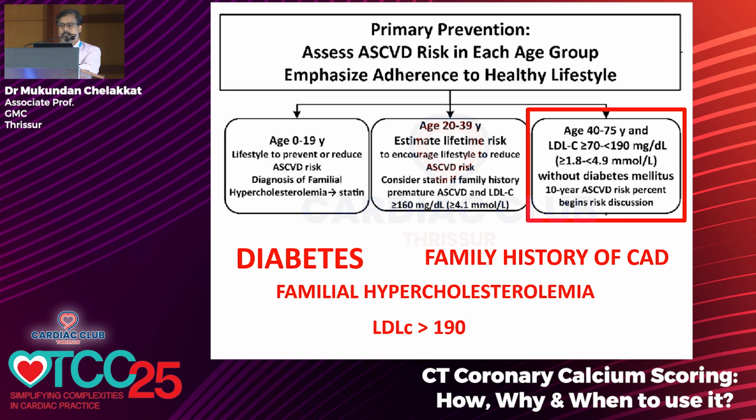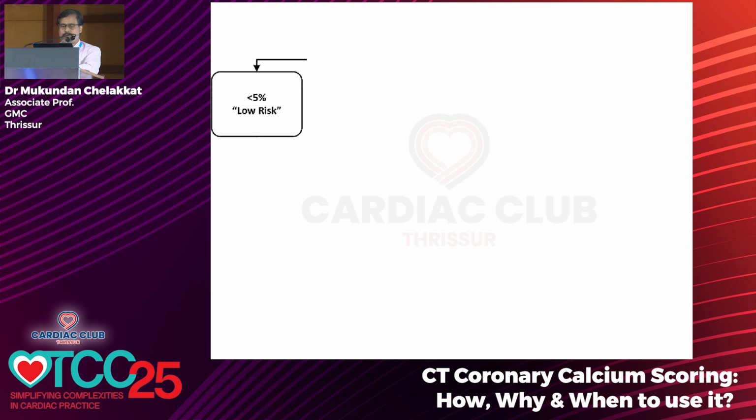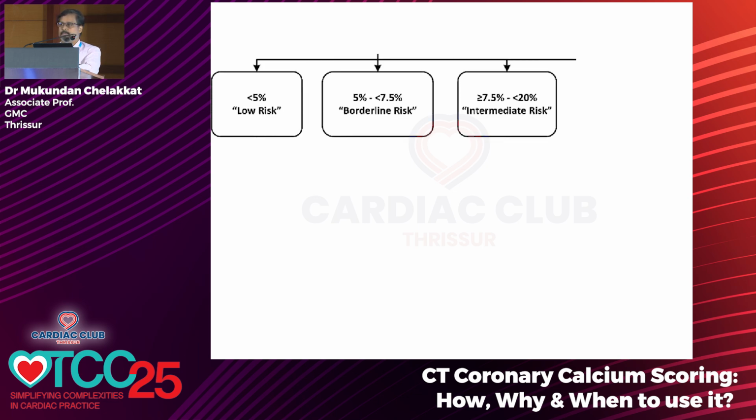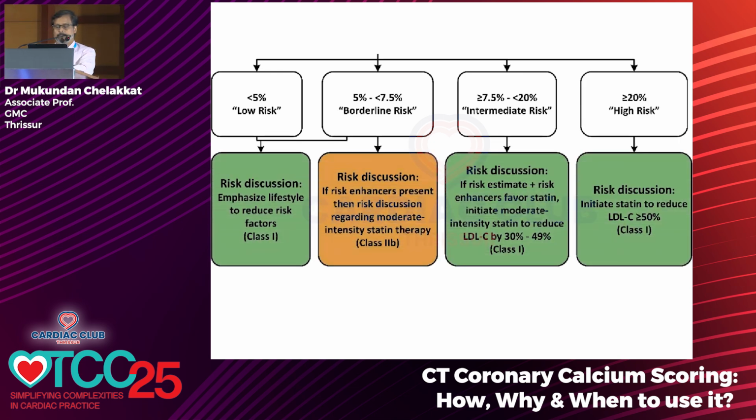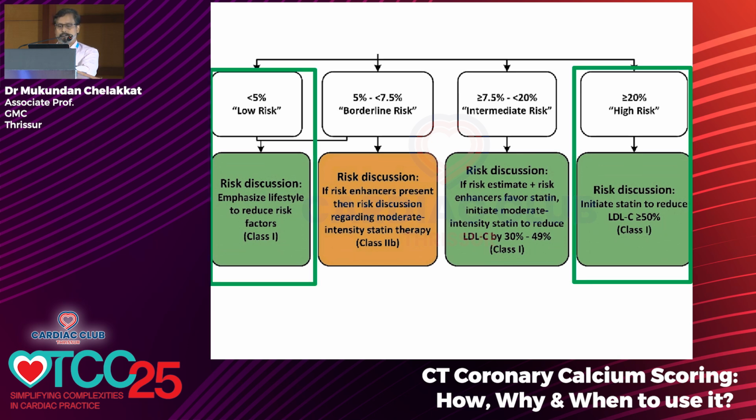The scores are interpreted like this: less than 5% is low risk, 5 to 7.5 is borderline risk, 7.5 to 20 is intermediate risk, and more than 20 is high risk. And the prevention strategies are starting of statins or lifestyle modification. The first and the last are easy. The last one requires definite treatment. The first one does not require treatment. Whereas the intermediate groups, that is 5 to 7.5 and 7.5 to 20, require some additional things.